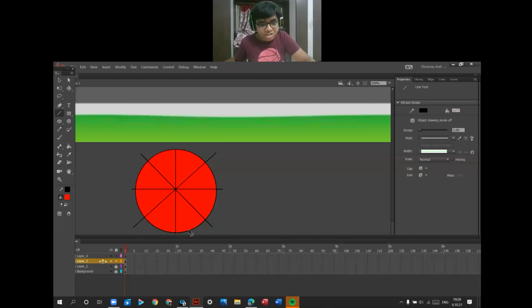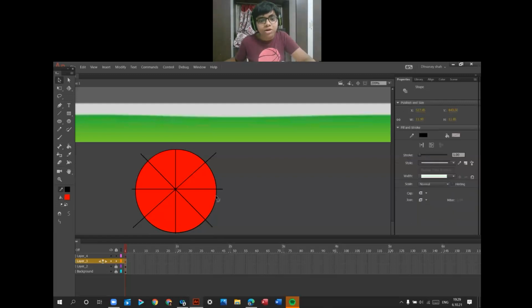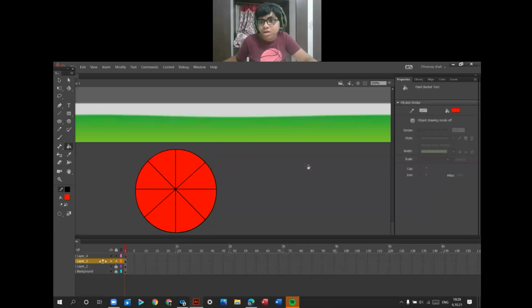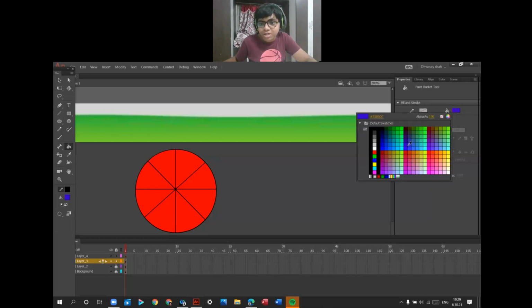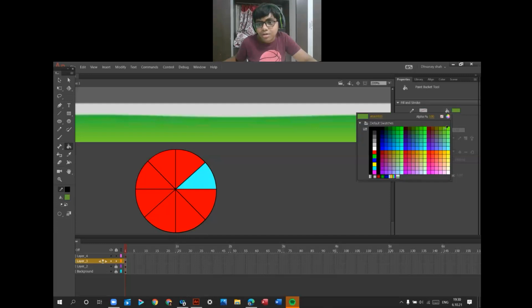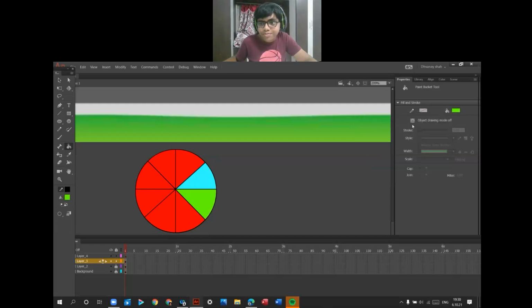Press V for the selection tool, press the Shift key and hold it and select all these lines, the outlines outside the circle, and press the Delete key to delete it. Press K for the paint bucket tool. I will color it in many colors as I like. Okay.